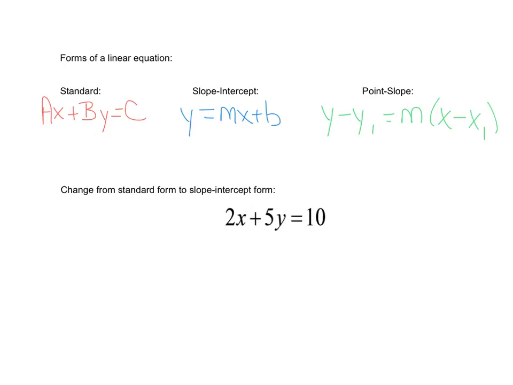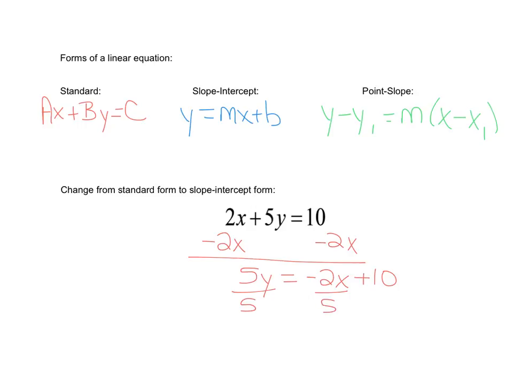Okay, now one conversion we have done before is converting from standard form to slope-intercept form. When we are given an equation like this and we want to isolate y, we're just going to briefly review this. Remember that we subtract the x from both sides. That gives me 5y equals negative 2x plus 10, and then we divide everything by 5, and we get y equals negative 2/5 x plus 2. We did that back when we were first learning slope-intercept form.